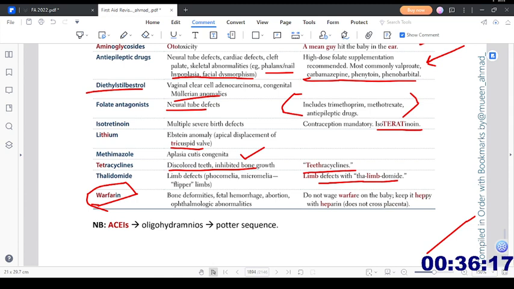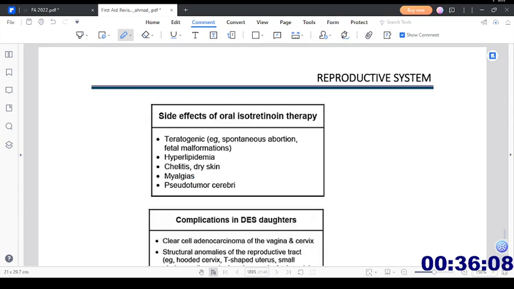Then ACE inhibitors can cause oligohydramnios, and that oligohydramnios will lead to the Potter sequence. Then we have side effects of oral isotretinoin therapy. They are teratogenic, for example spontaneous abortion, fetal malformations, hyperlipidemia, cheilitis and dry skin, myalgias, and pseudotumor cerebri will be seen.